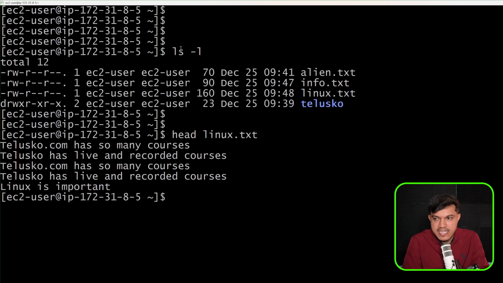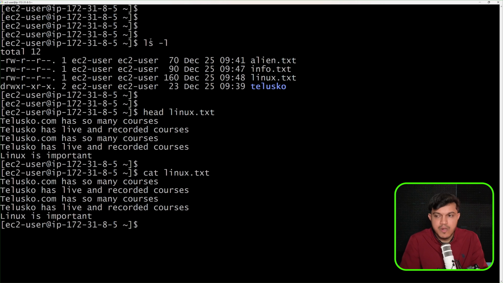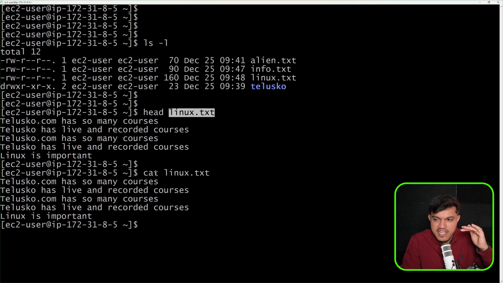Linux.txt. I'm getting the content. I'll say here cat linux.txt. I'm getting the content, but what is the difference? The head command will give you the starting 10 lines only from this file. Cat will print or display all the lines, even if you have 20, 30. Right now, we have only 5 lines inside this file, and either you use cat or head, there is no difference. But head will give you only the starting 10 lines, not more than this.